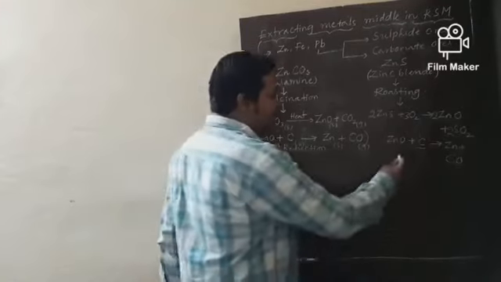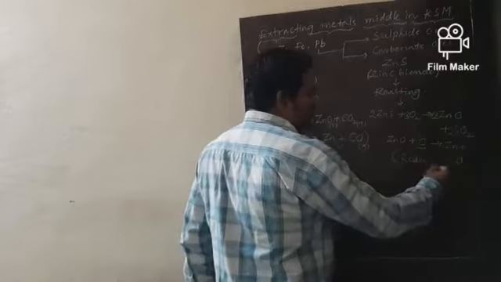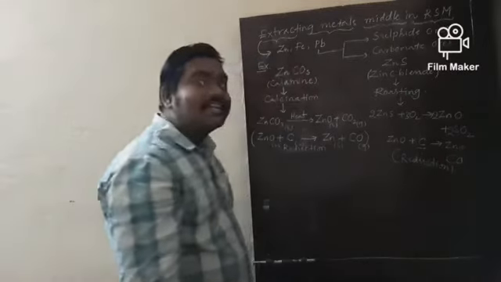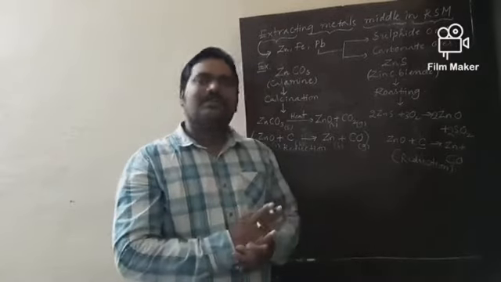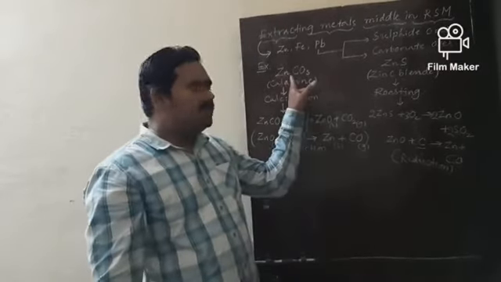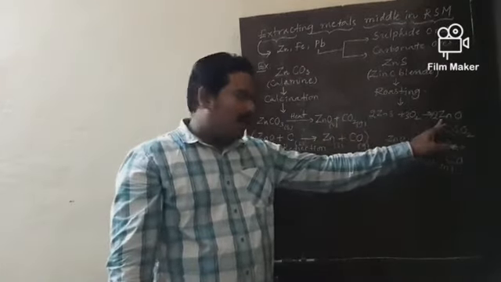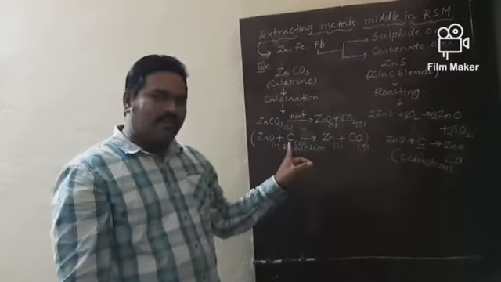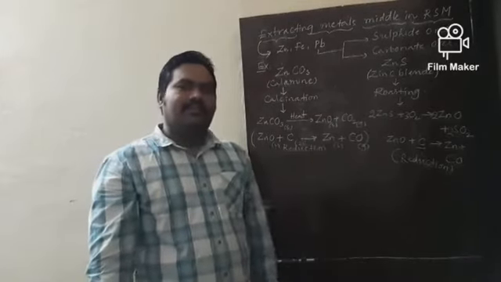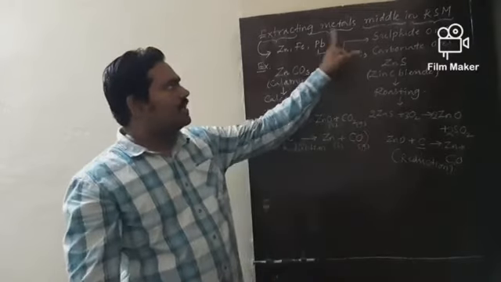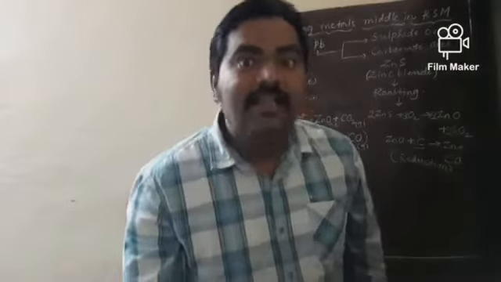What name is given to this second step, which is common? Reduction. In this way, we can convert carbonate ores and sulfide ores first into oxide ores, and then by using a reducing agent like carbon in the form of coke, we can convert metal oxides to metal. So this is about extracting metals middle in the reactivity series, which are moderately reactive.